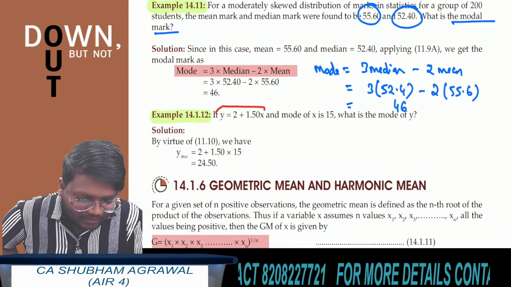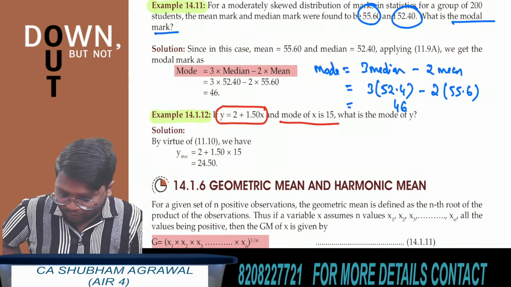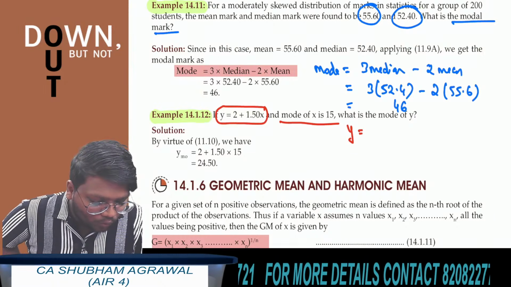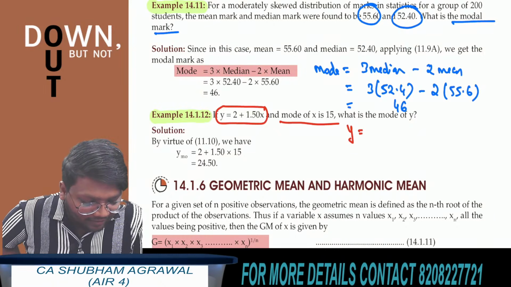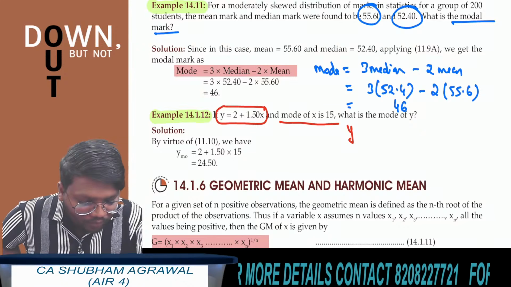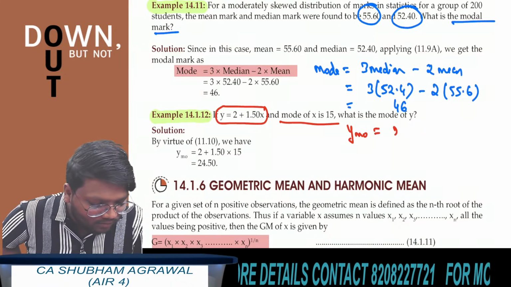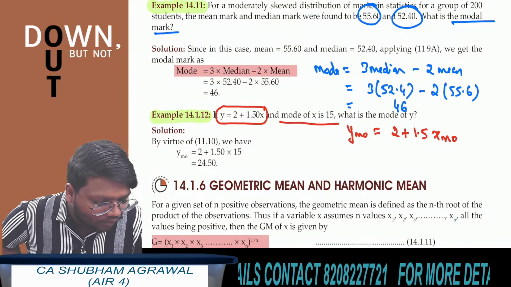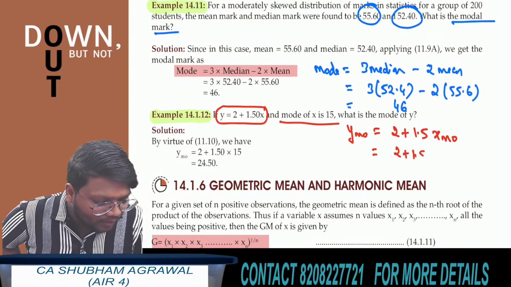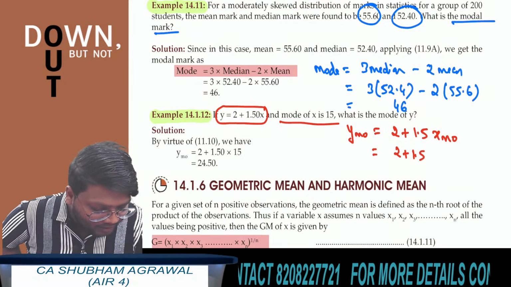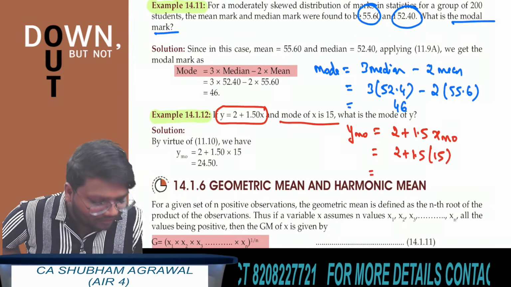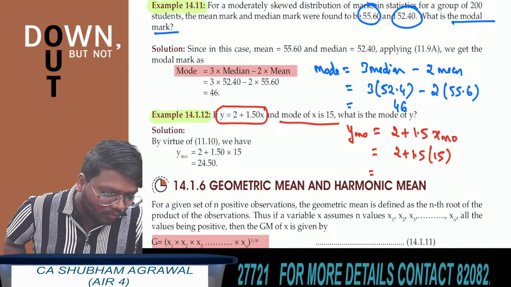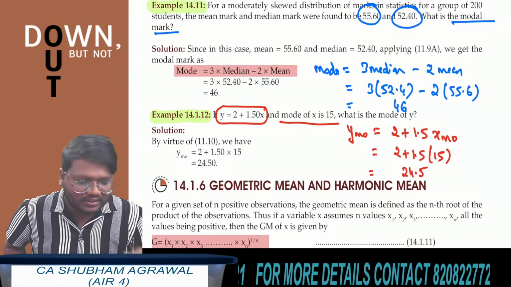The linear relationship between x and y is given. Mode of x is given. You have to find mode of y. Y is equal to 2 plus 1.5x. So wherever y is there, instead of y, you write mode of y. Mode of y is equal to 2 plus 1.5 multiplied by, instead of x, mode of x. What is mode of x here? 15. 1.5 multiplied by 15 is 22.5, and 2 plus 22.5 is 24.5. This is the answer.